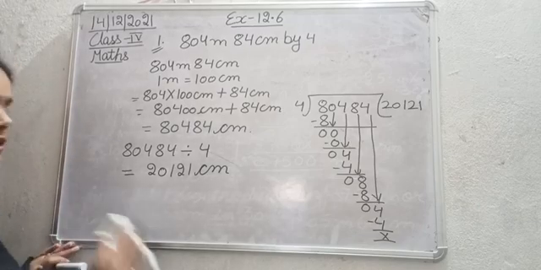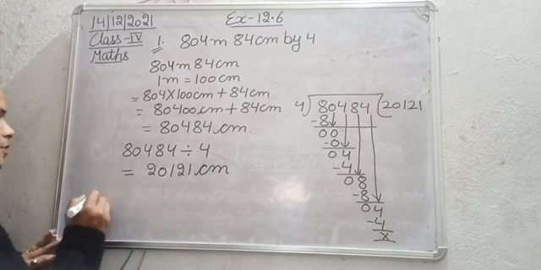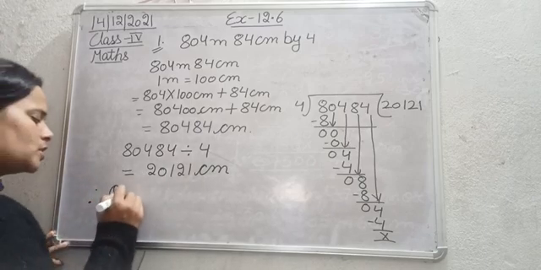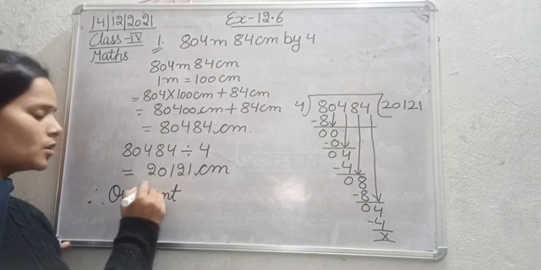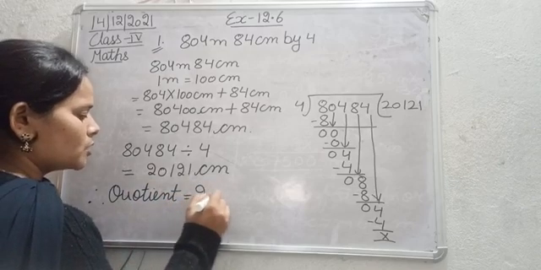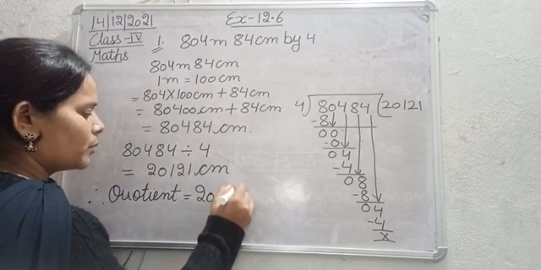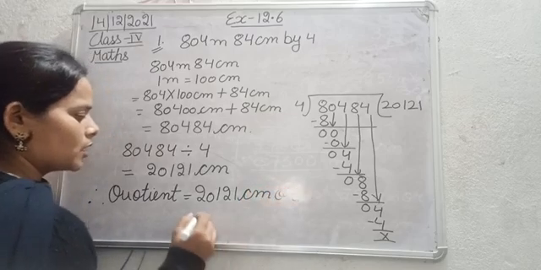So what was written in the question, beta? Find. So divide and find the quotient. So we will write therefore, quotient is equal to 20,121 centimeter or